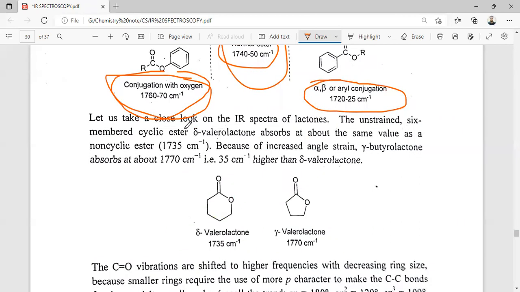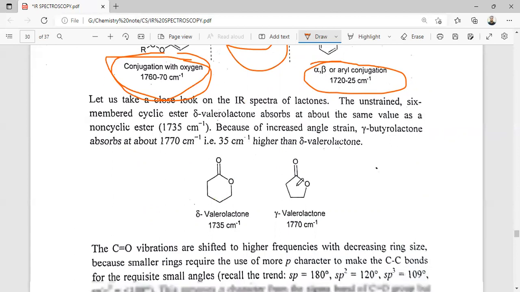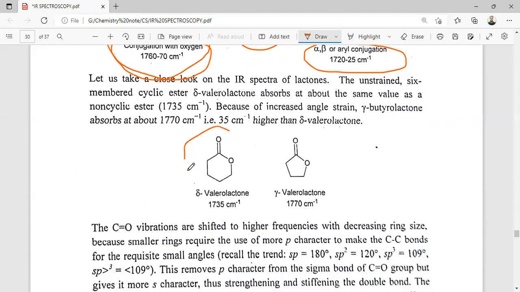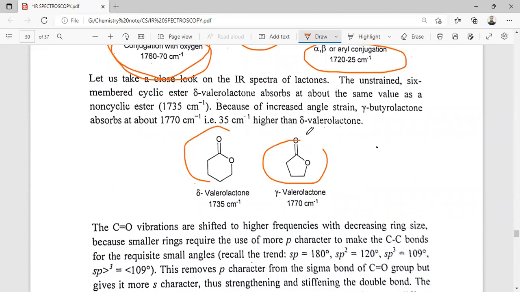The unstrained six-member cyclic ester, alpha valerolactone, is observed at about the same value as the non-cyclic ester, because the increase in strain means gamma-butyrolactone is observed at a higher frequency than this. So here this one has the higher stretching frequency because of the small ring size, with more s character on the C=O double bond compared to this. So here the stretching frequency is higher in this region.